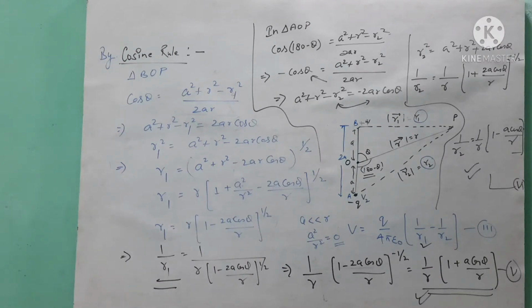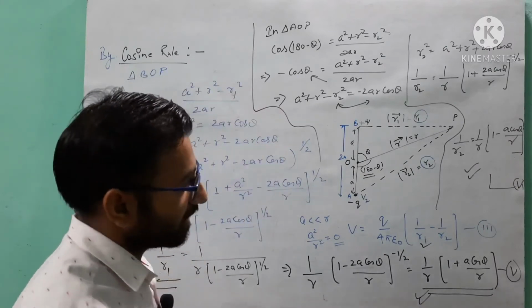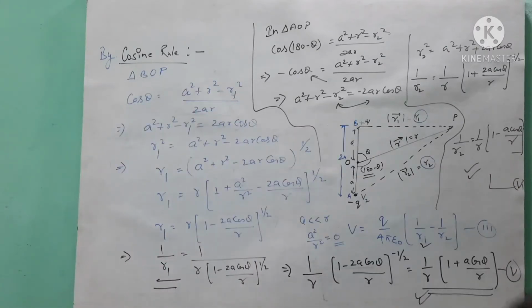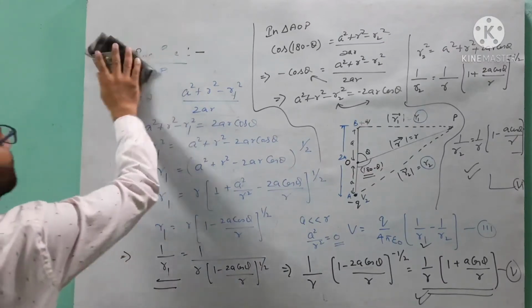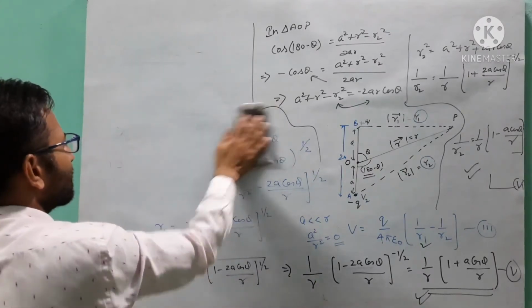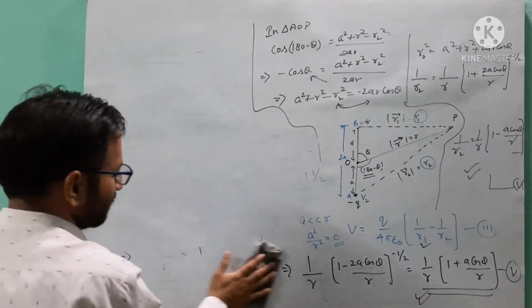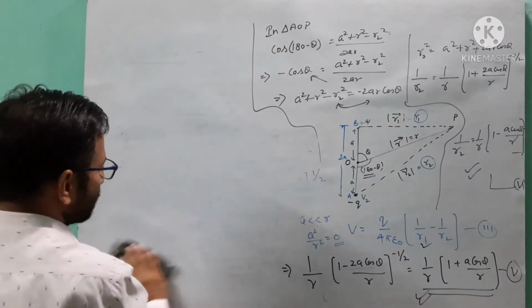Got it? So note this point. Okay, visibility is clear. So this point is clear. So we will get here the value of 1 by R2 and 1 by R1. So see what will come next. Pause the video and note down. After using the cos formula, we will write here the last formula which I have: V is equal to 1 over.